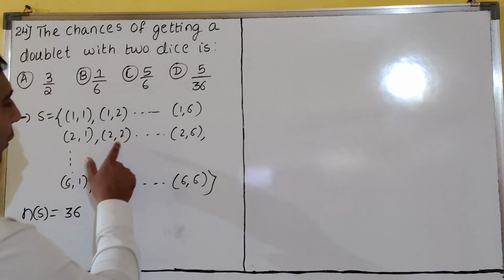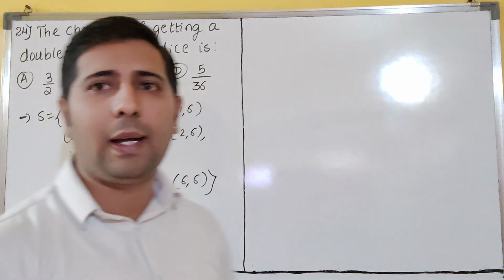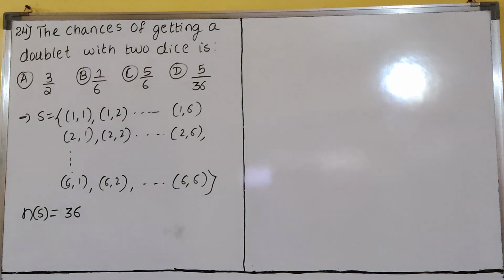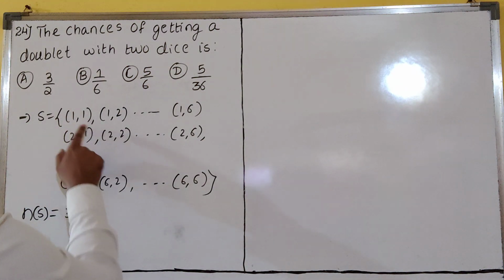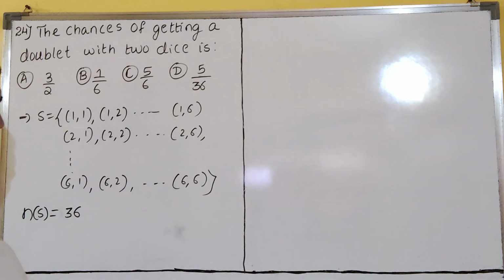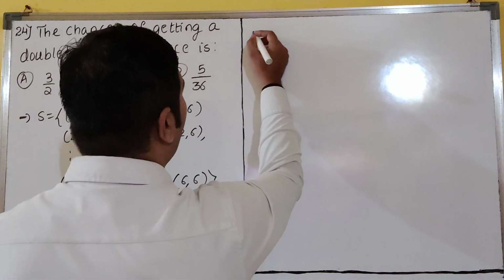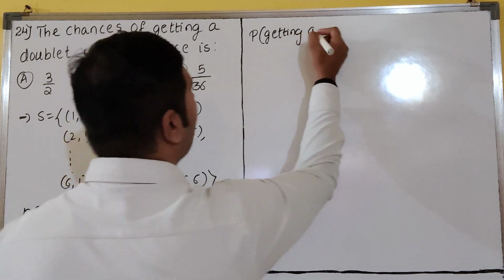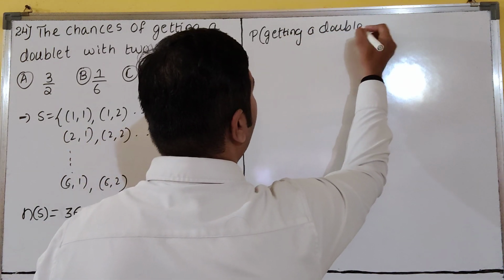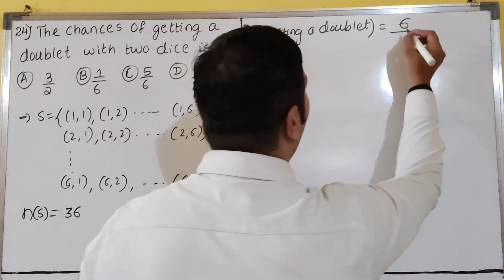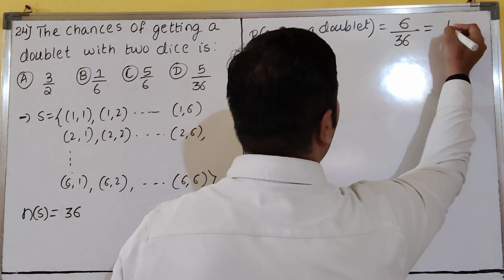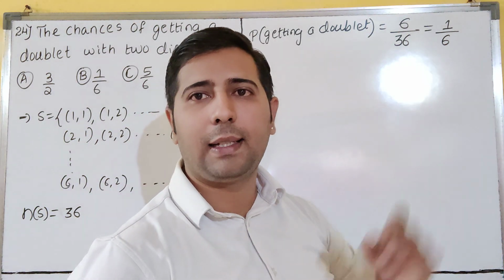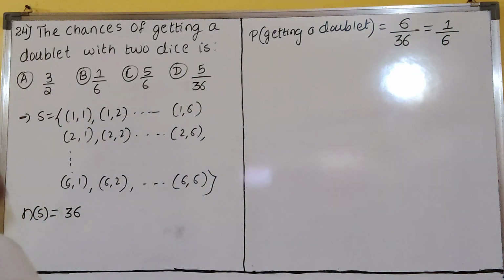1 1, 2 2, 3 3, 4 4, 5 5, 6 6. Yes or no? So total there are 6, dear students. Out of 36, if you count 1 2 3, 6 are there, no? So then our probability of getting a doublet is how much? How many are there? Total 6 out of 36. So that is 6 by 36, dear student. This is our required answer.